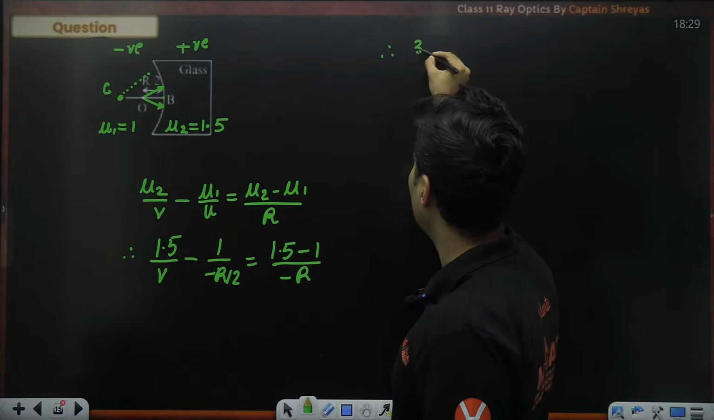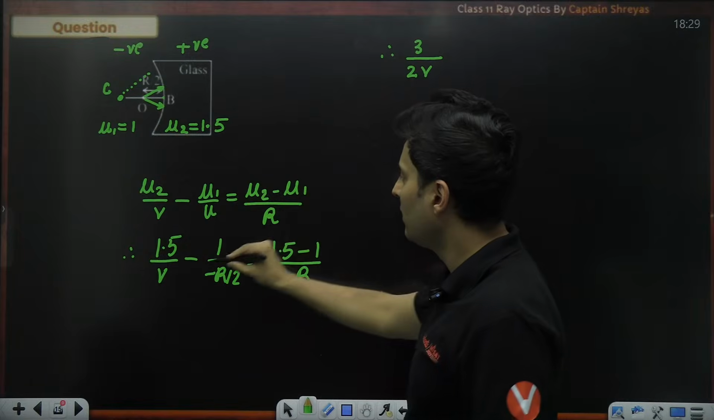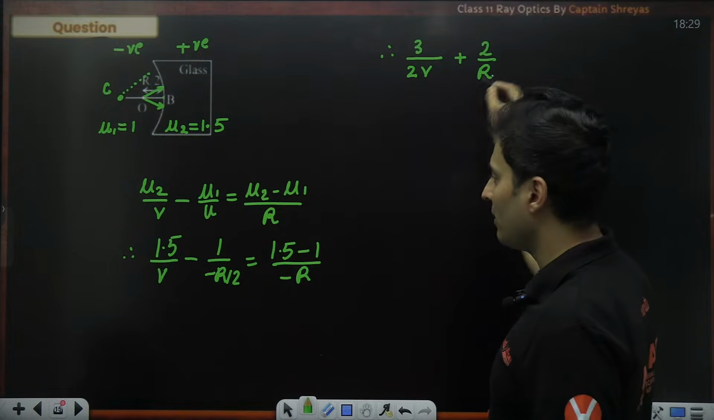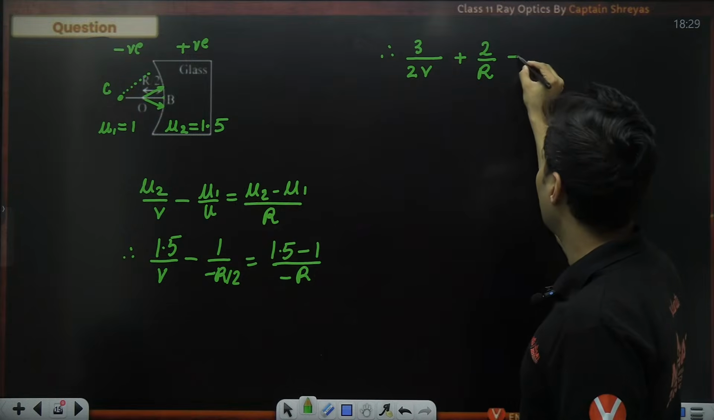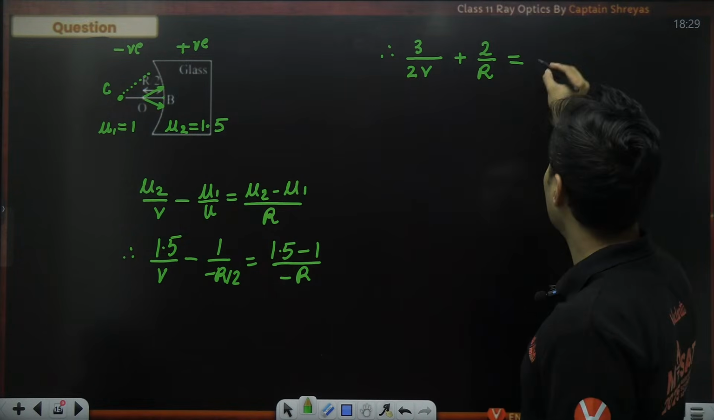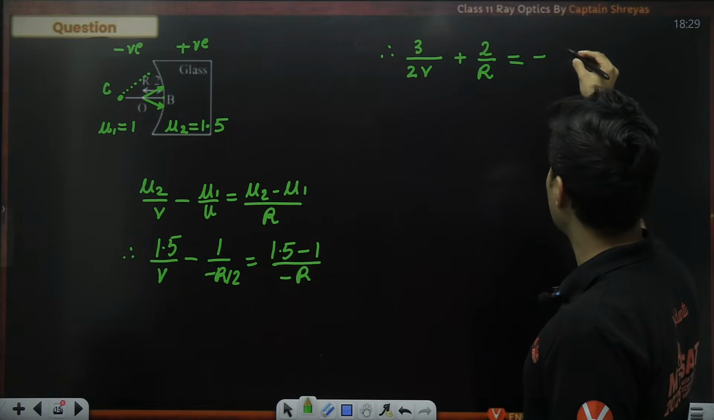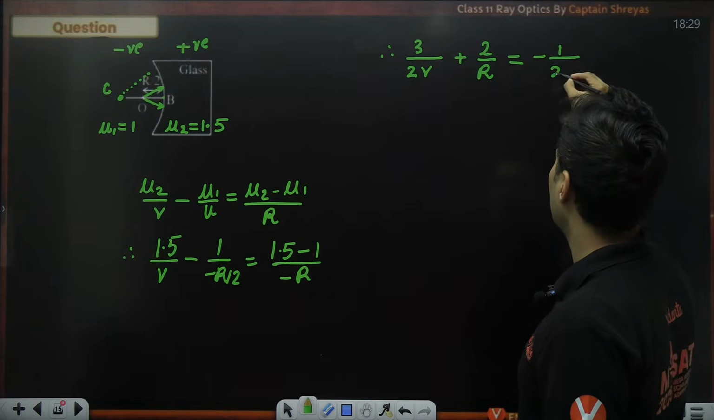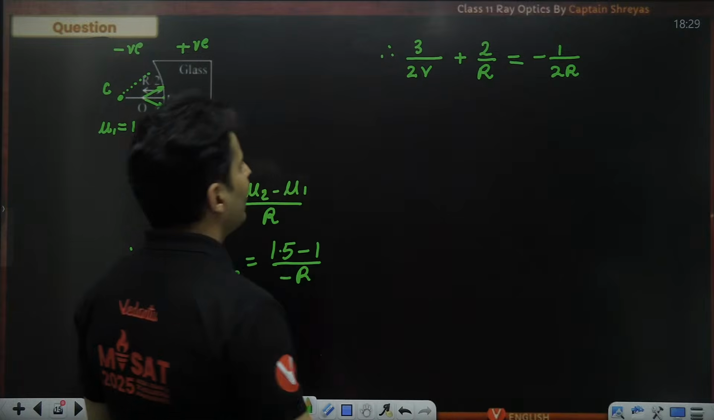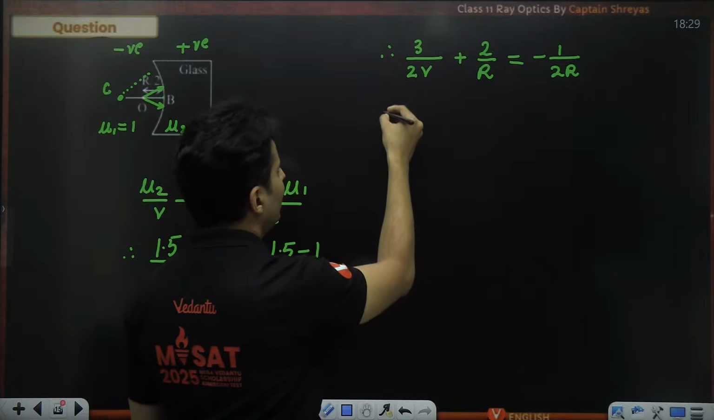1.5 means 3 by 2. So put 3 by 2V. Minus minus means plus. That number 2 will go on the top. R will stay below. This will be 1.5 minus 1 means 0.5, but with a negative sign. So 0.5 means half. So minus 1 by 2R. Okay. So that is what this is. I think it's best to shift it over there.